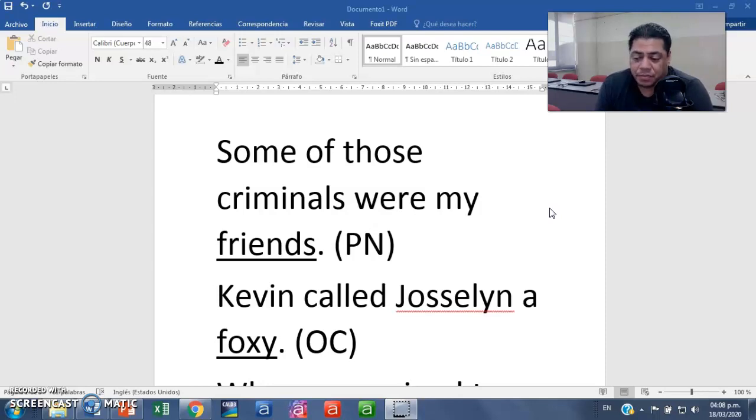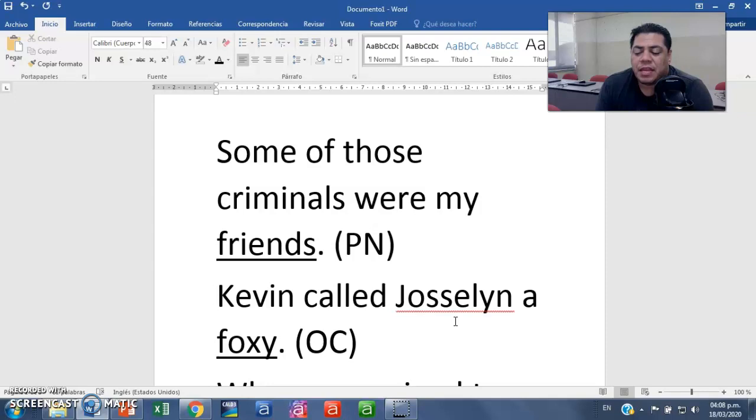Now, some of those criminals were what? My friends. So, the word friends is the central word in that phrase, my friends. So, friends is a predicate nominative. Check the other case. Kevin called Jocelyn a foxy. Now, again, I have only underlined the element that concerns us, which is foxy in this case.